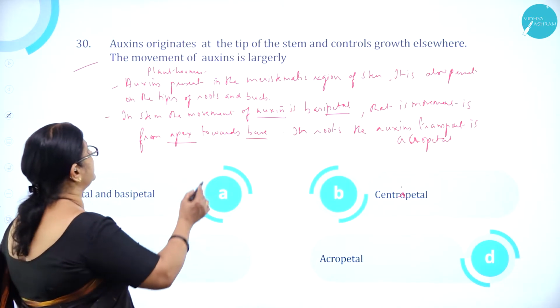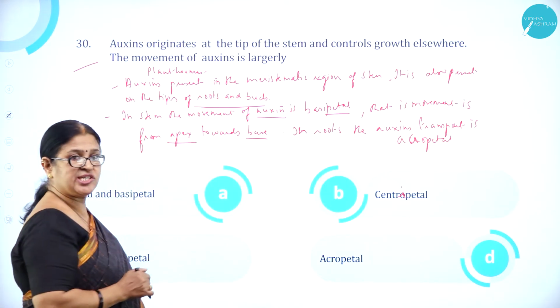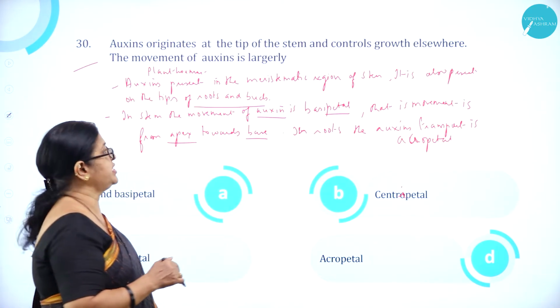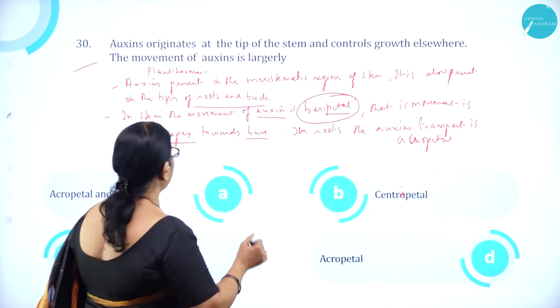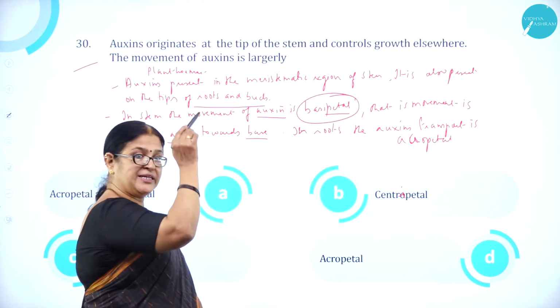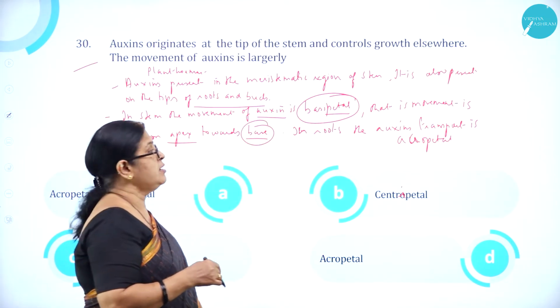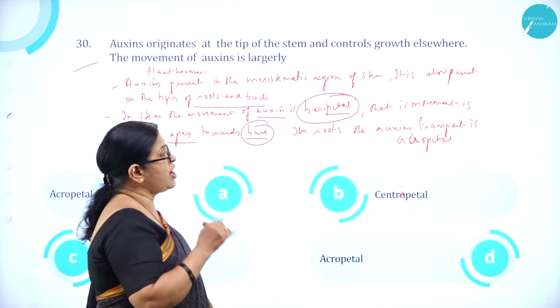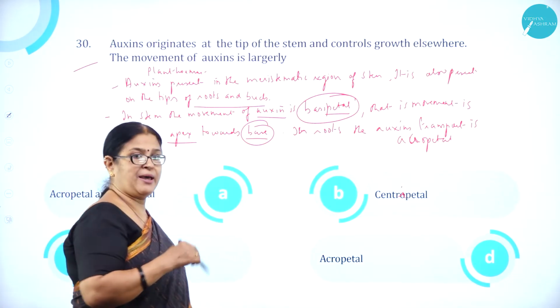It is also present at the tips of roots and also buds. So in stem, the movement of auxin is basipetal. That is, movement is from apex, from the tip towards the base. So hence it is called basipetal. But in roots, the auxin movement is acropetal, vice versa, from base to apex.